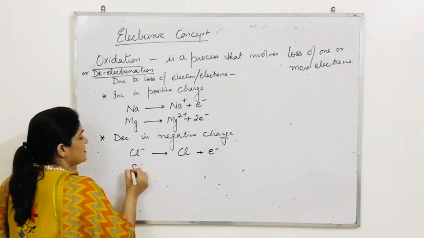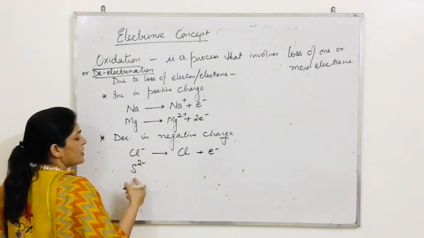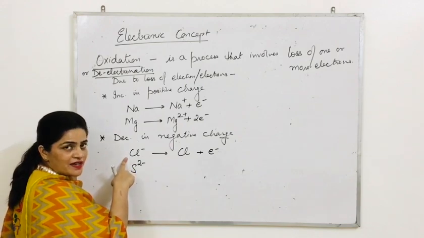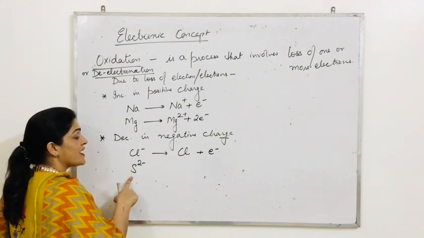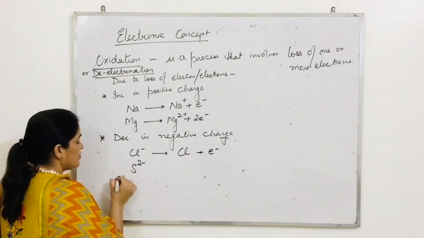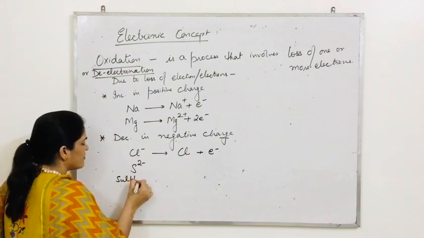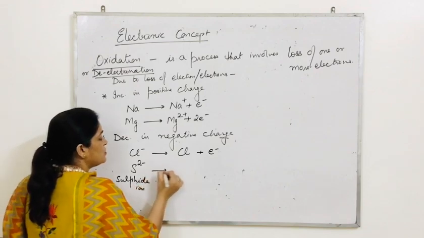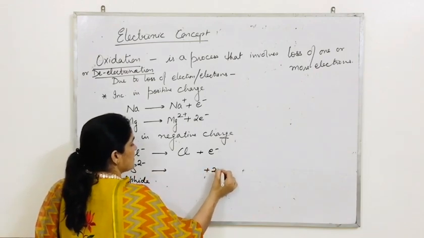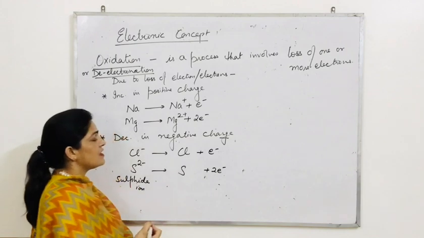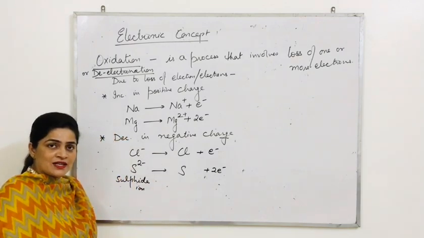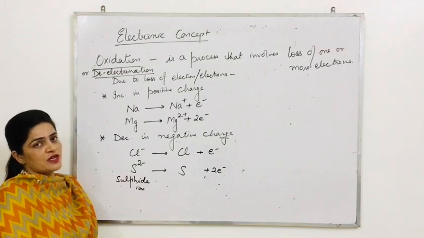Now similarly, if S2 negative, students, this is called chlorine atom, this is called chloride ion, and this is called sulfide ion. You should know everything. Sulfide ion. If it loses 2 electrons, then we are going to have sulfur. Due to this process, there is decreasing negative charge.